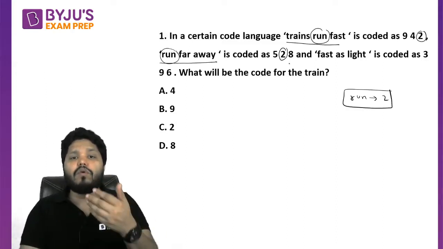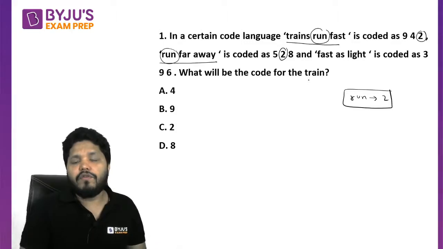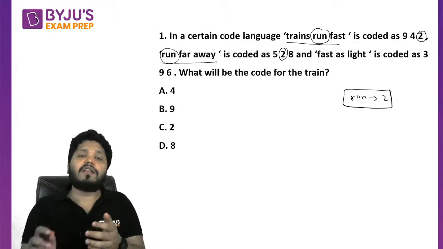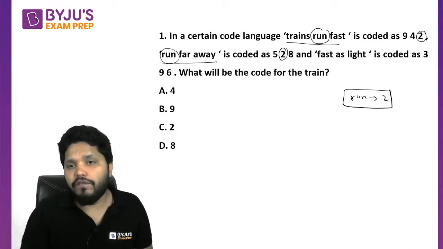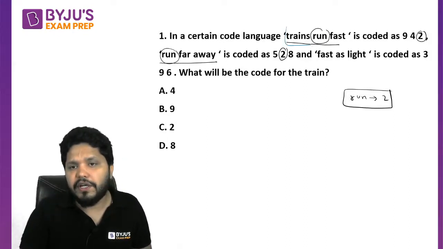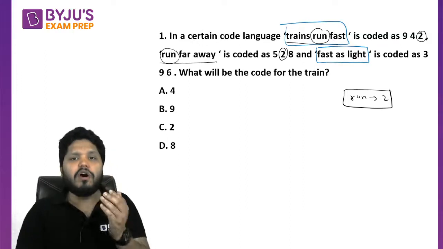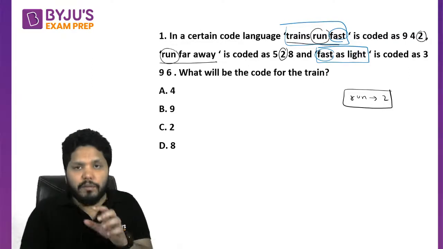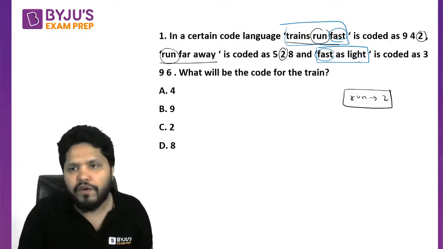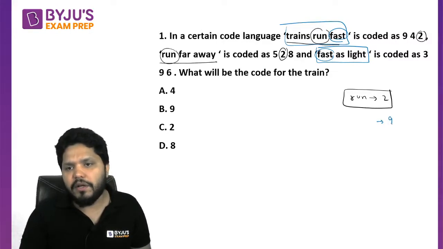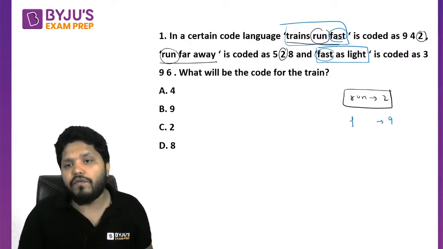But we want the code for the train. If we get the code for fast also, we can get the train code also. So if we compare train runs fast and fast as light, what is common in these two? Fast is common in these two. So whatever be the common code, that should be the code for fast. So 942 and 396, that means 9 is common. So 9 is going to be the code for fast.